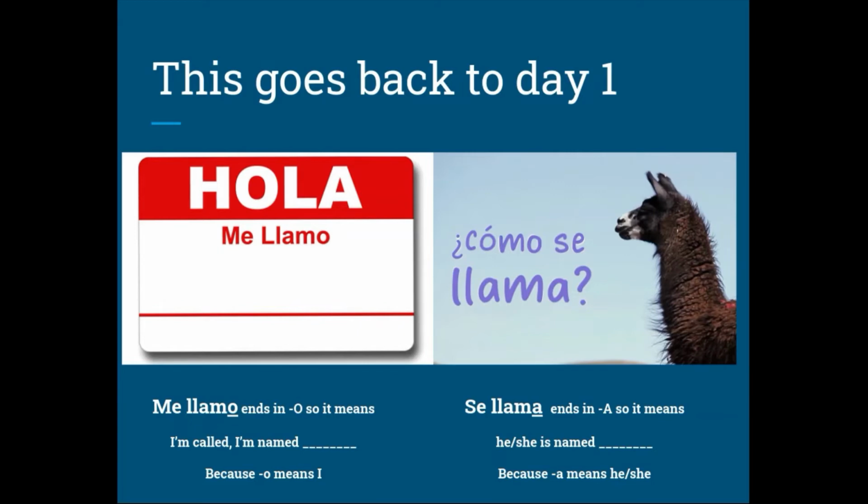This even goes back to the first day of class when you learned how to give your name. Me llamo ends in O. The letter O in Spanish means I am doing something. Me llamo, I'm called, I'm named. But when you ask someone else their name or ask the name of a character, you use como se llama. It's not llamo anymore, it becomes llama. That's because the A ending means he or she.